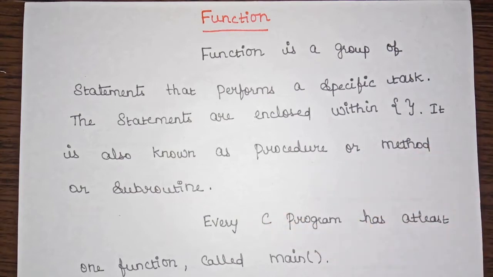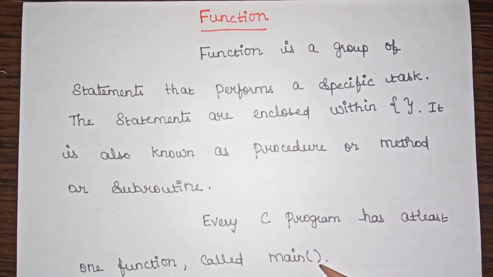And every C program has at least one function, and we know that we have a main function in a C program, and the compiler will always start its compilation from this main function only. So if you don't have a main function in your C program, then your C program will not get executed. So always your C program should contain at least one function, that is your main function, and always your compiler starts executing the program only from the main function, right?